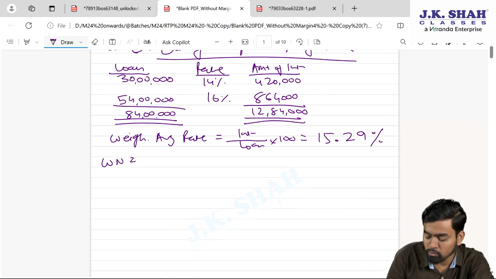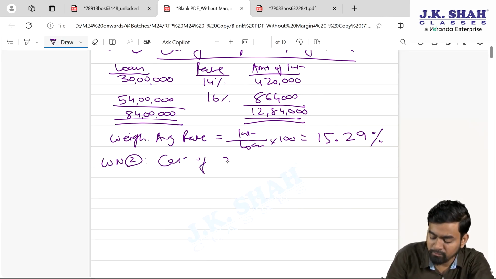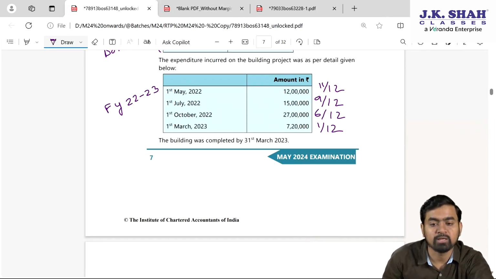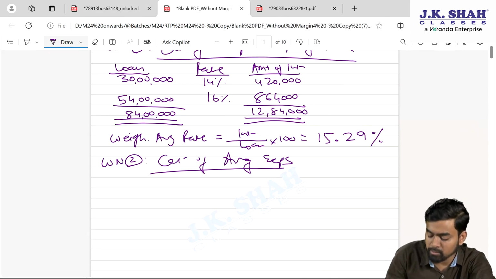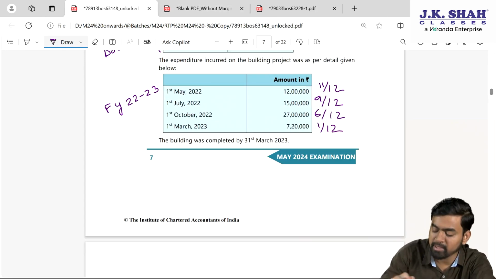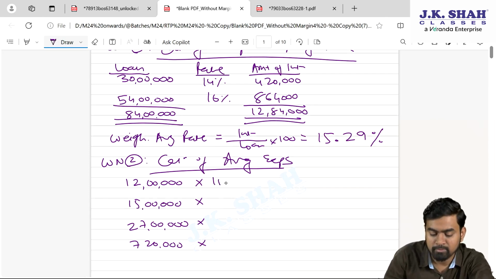My working note number 2, my dear students, calculation of average expenses. So we have incurred expenses during the year 4 times. The amounts are 12 lakhs, 15 lakhs, 27 lakhs, 7 lakh 20,000. Number of months we have already calculated, my dear students: 11 by 12, 9 by 12, 6 by 12, 1 by 12.